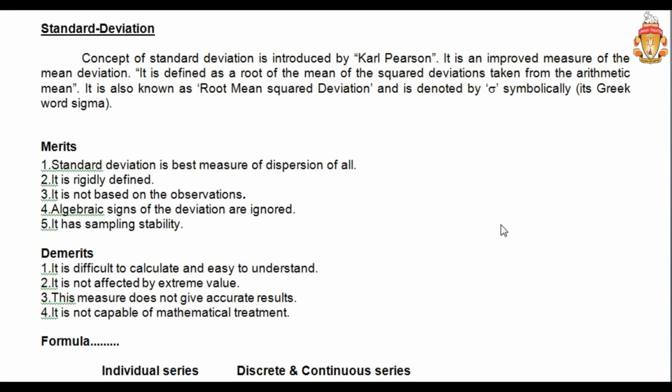I welcome you to this last type of dispersion, that is standard deviation. Already we discussed the first three measures of dispersion, namely range, mean deviation, and quartile deviation. This one is the last type of measure of dispersion, and very important from the point of view of examination also, right? Standard deviation. What is standard deviation?